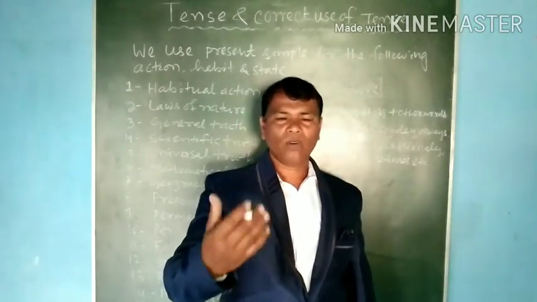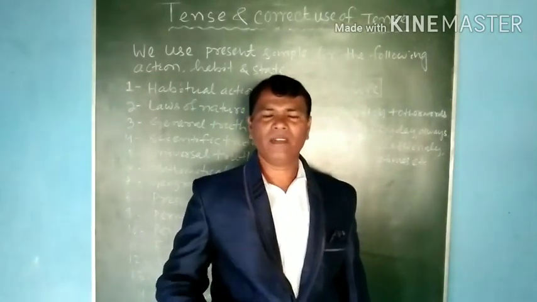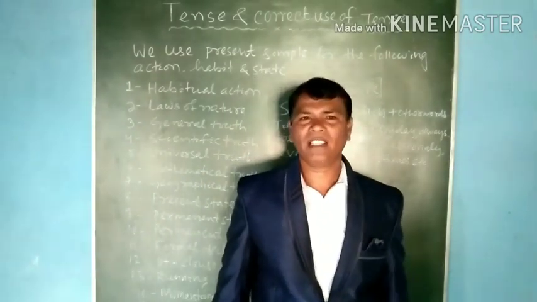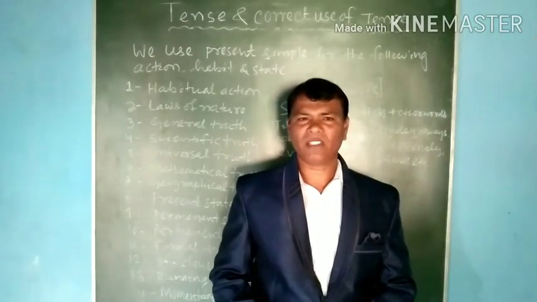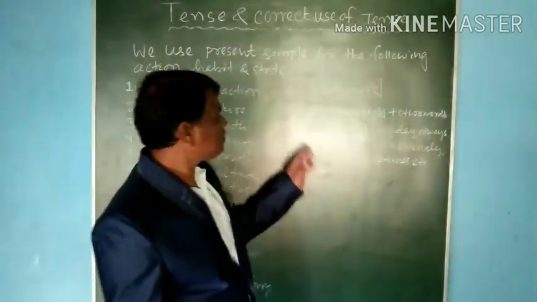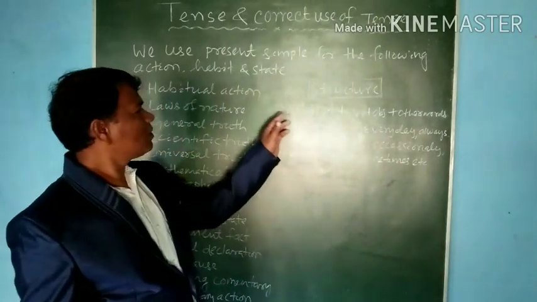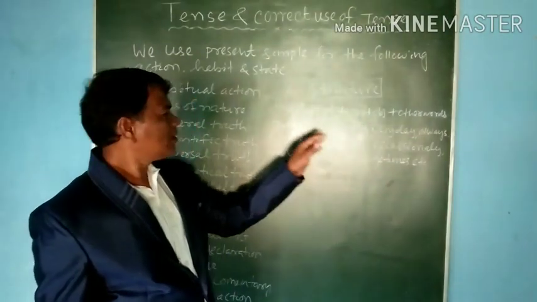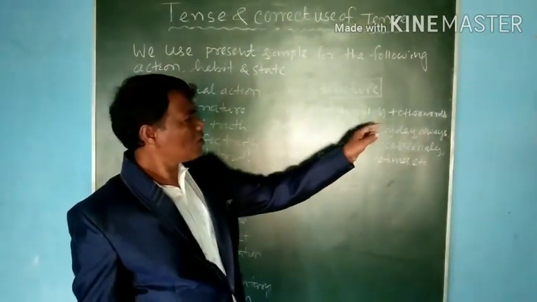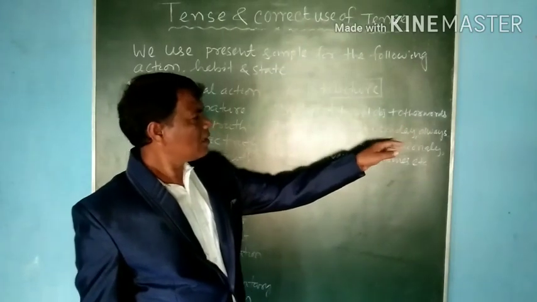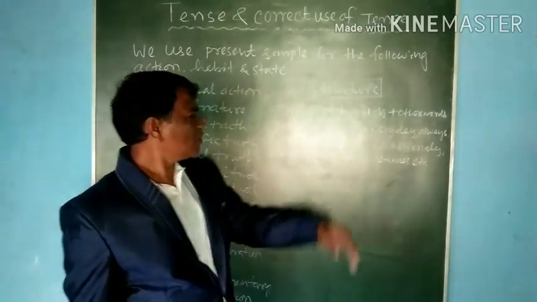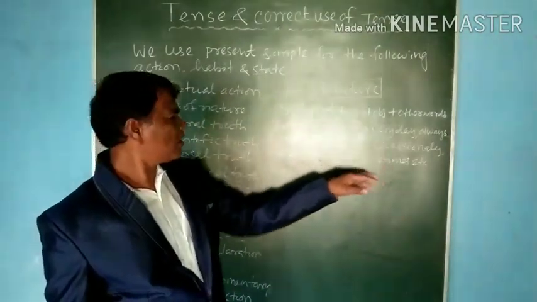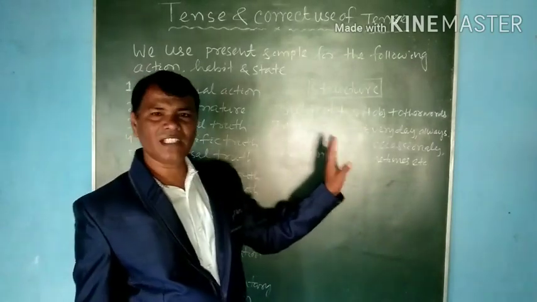That means I go to temple every day. I go to school every day, and I take my meal every day. I take my bath every day. So there are some time expressions. What are the time expressions? You see, the structure of the simple present is subject plus V1 plus object plus other one. It may be an object or it may be other ones. Like the time expressions: every day, always, often, usually, occasionally, ever, never, sometimes, etc.